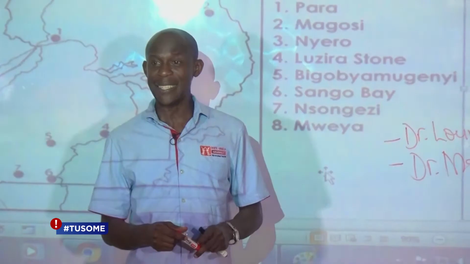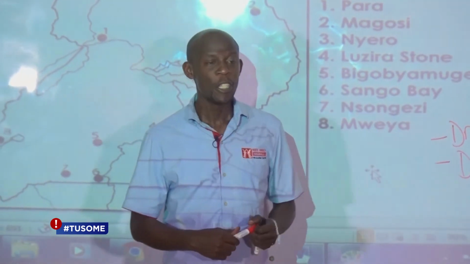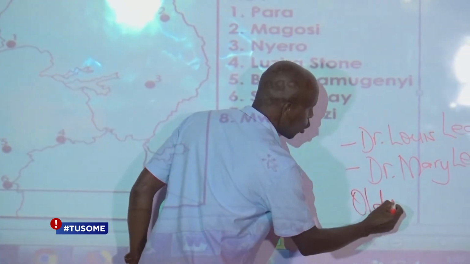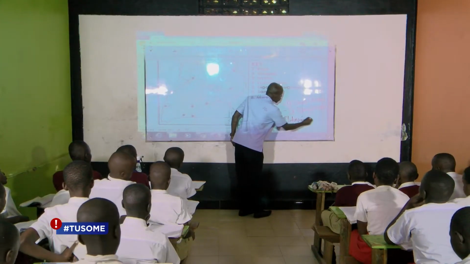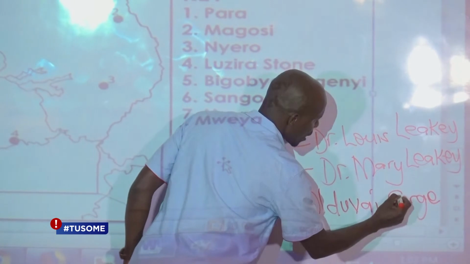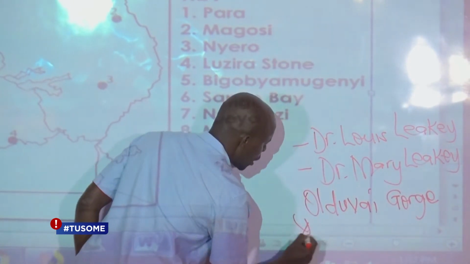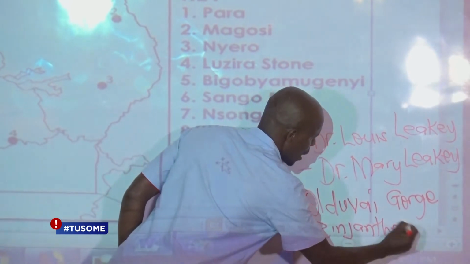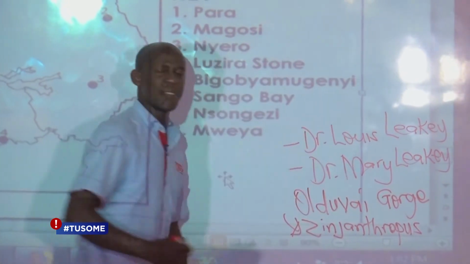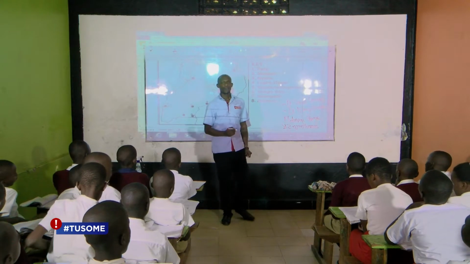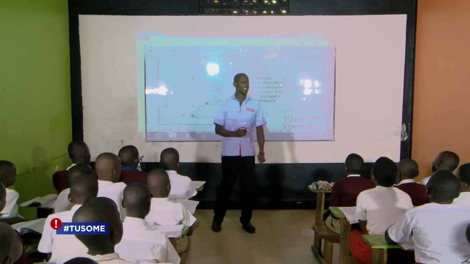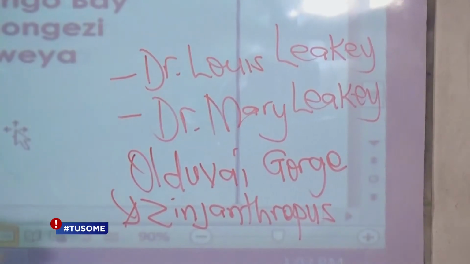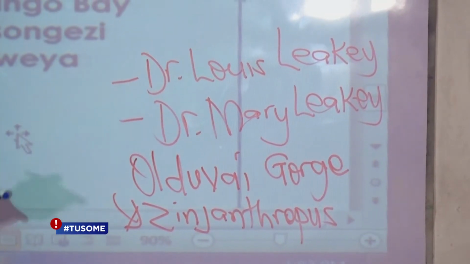And this was found in Tanzania at a place called Olduvai Gorge. That old skull of the early man, when Louis Leakey discovered it, he named it Zinjanthropus. Everybody, can you say Zinjanthropus? Zinjanthropus. Yes, that's what Dr. Louis Leakey named it.